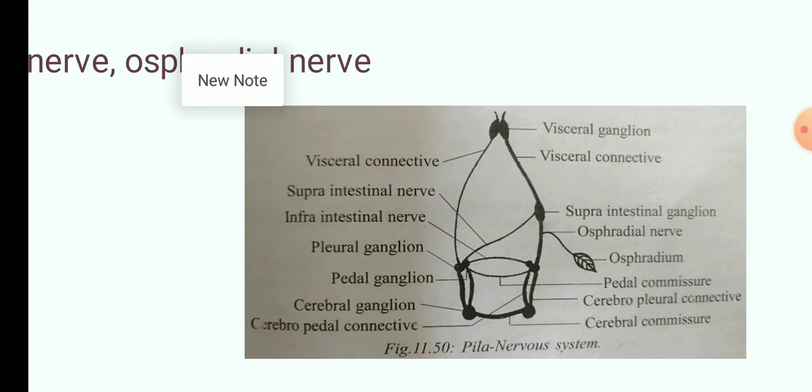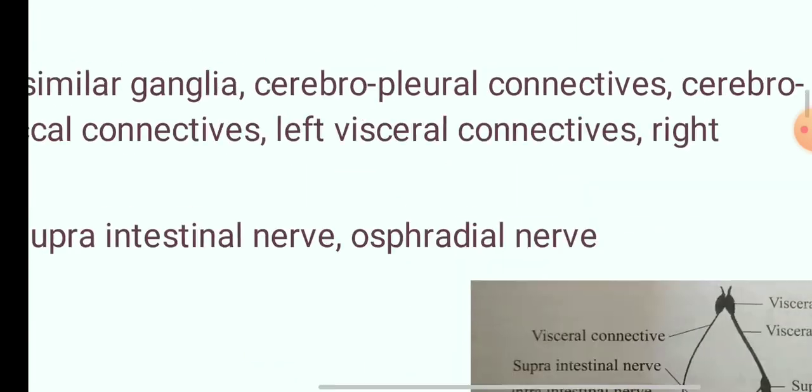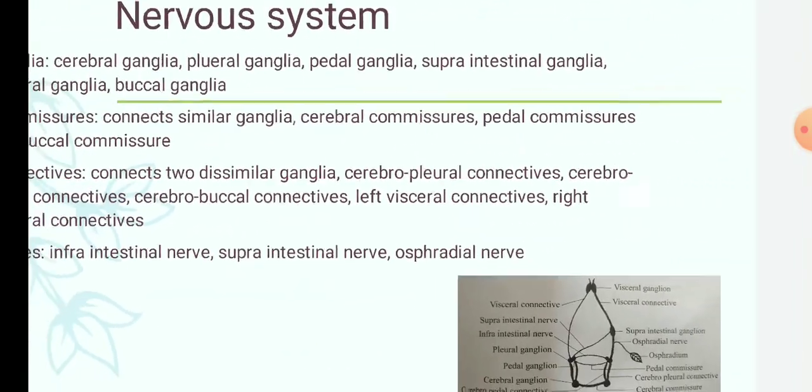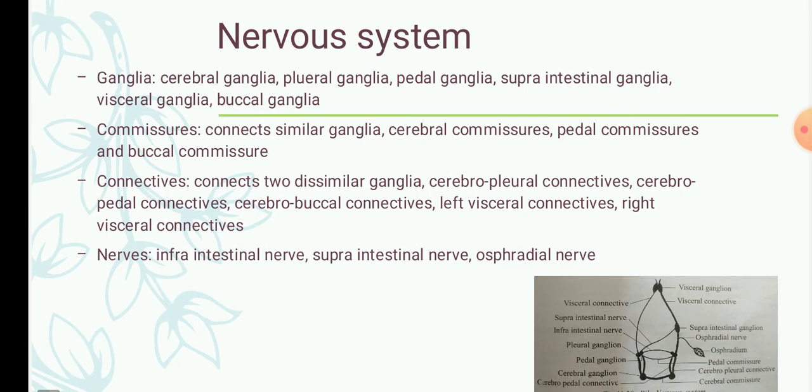Why does pila have a figure-8 nervous system? This is due to torsion; the figure-8 nervous system has formed due to torsion. Okay, please remember this. The next part of the nervous system after the ganglia is the commissures.